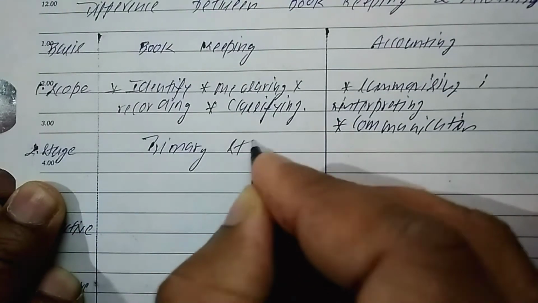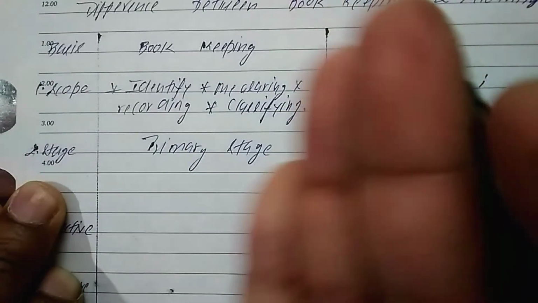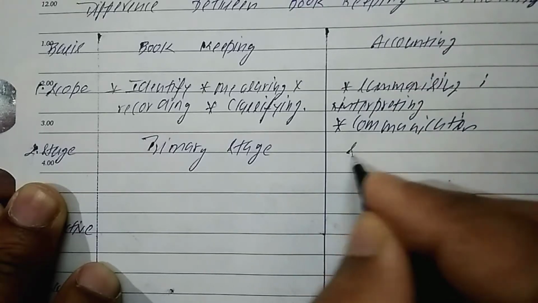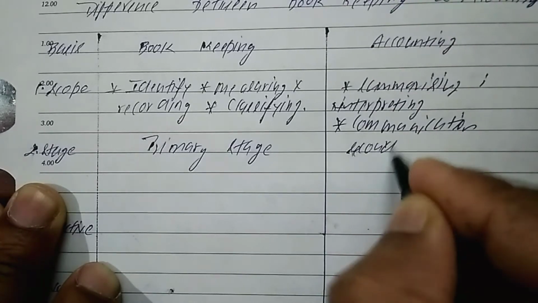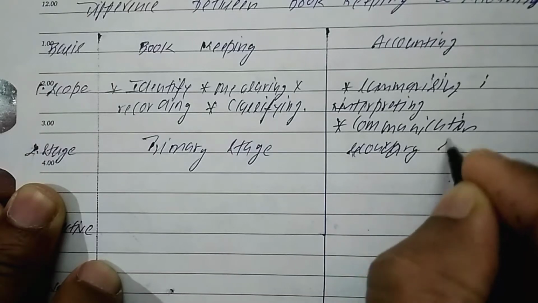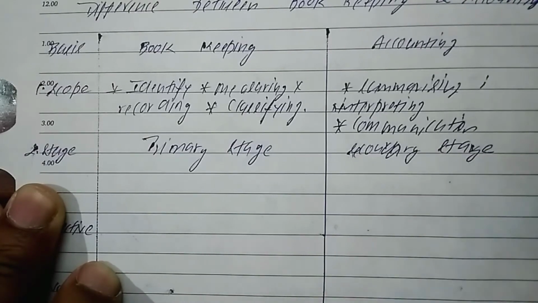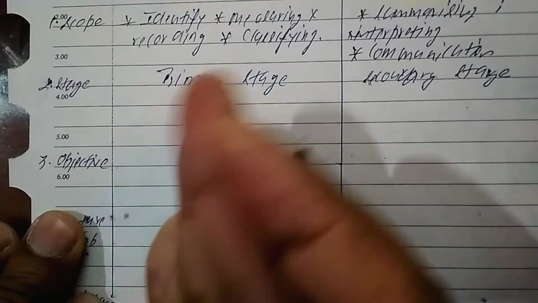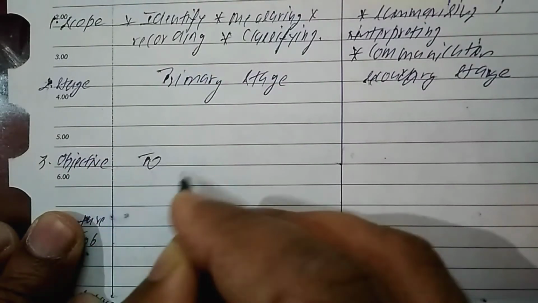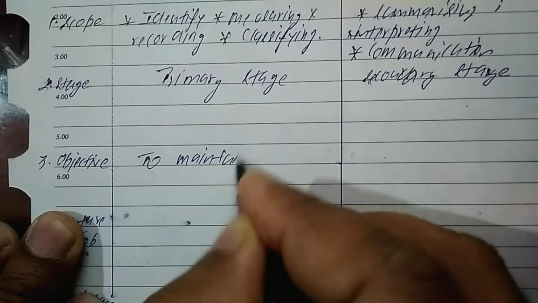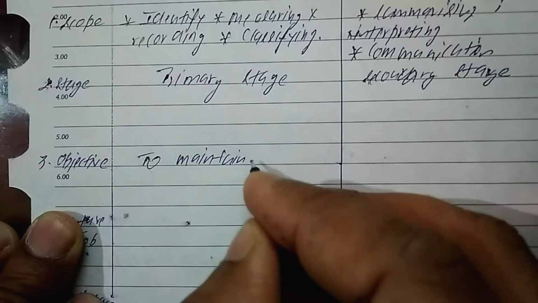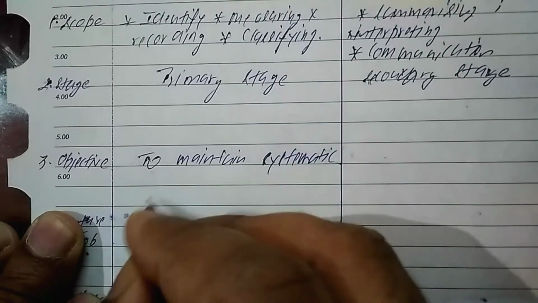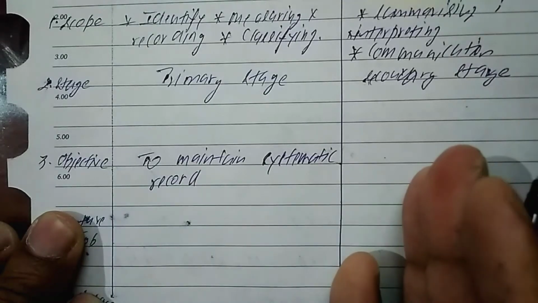Bookkeeping is the primary stage because it is the basis of accounting. And accounting is the secondary stage. Third one, objective. The objective of bookkeeping is to maintain a systematic record of financial transactions.